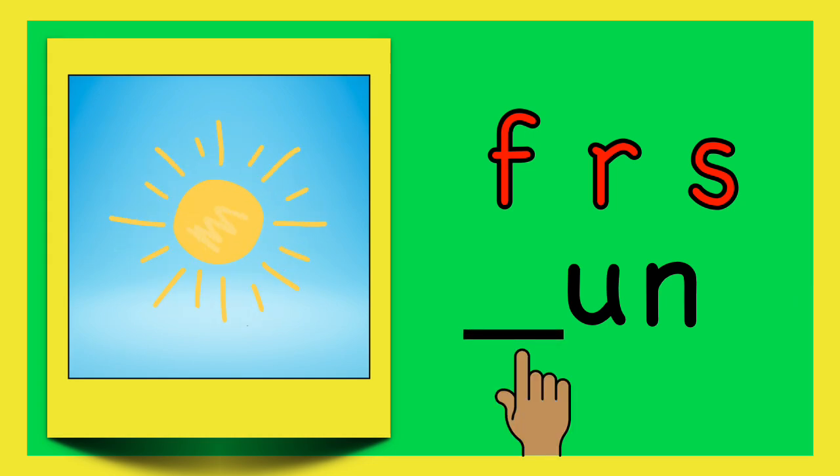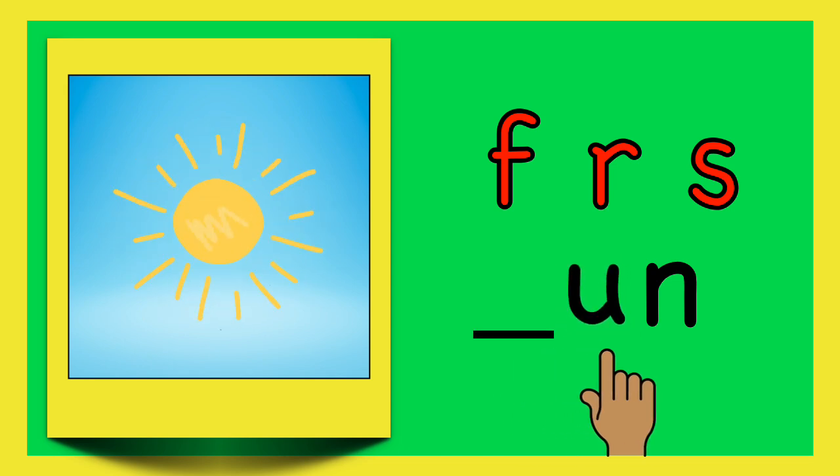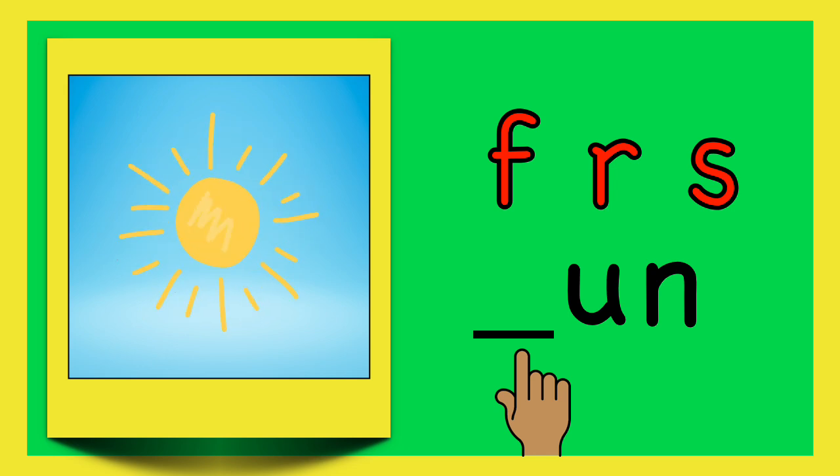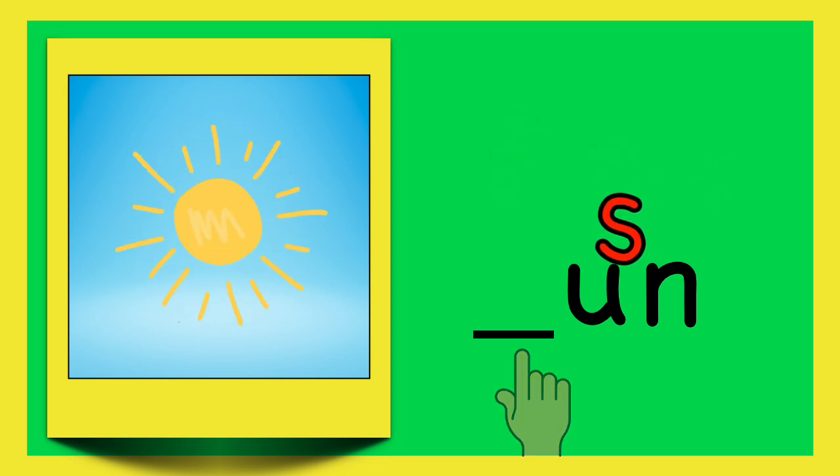Sun. S, n. The s is missing in sun. What letter makes the s sound? F, R, S. S says s in sun.